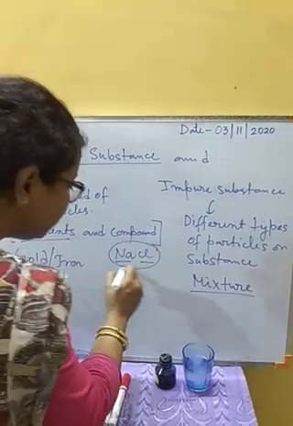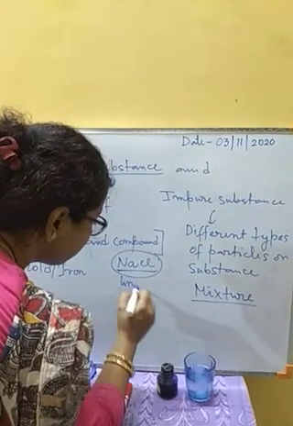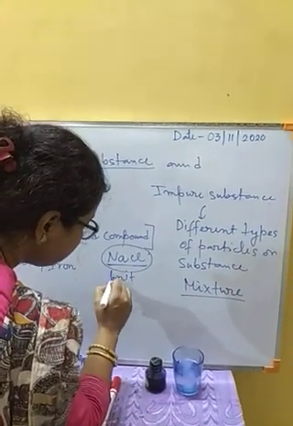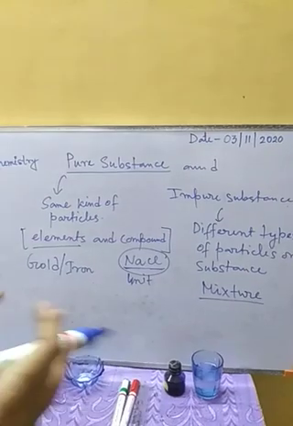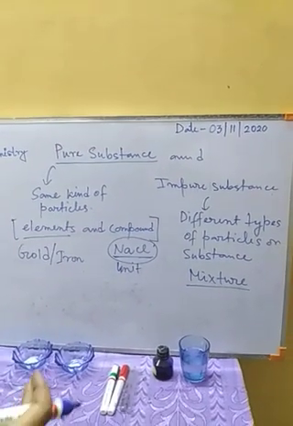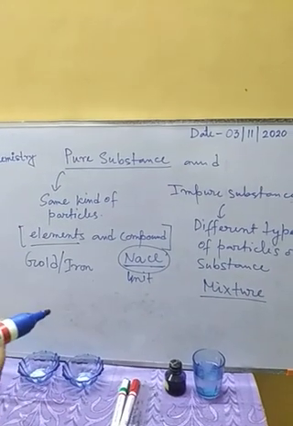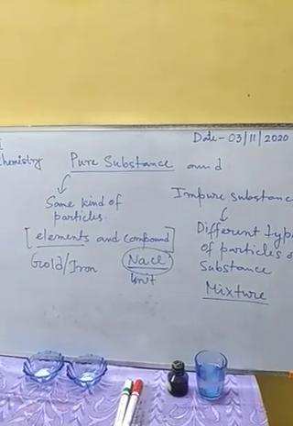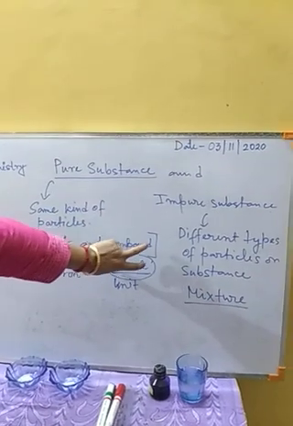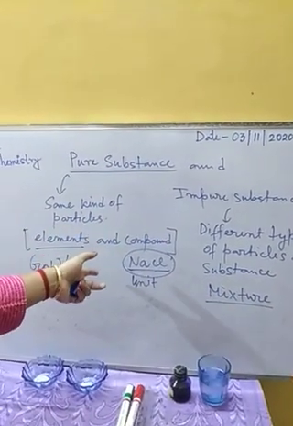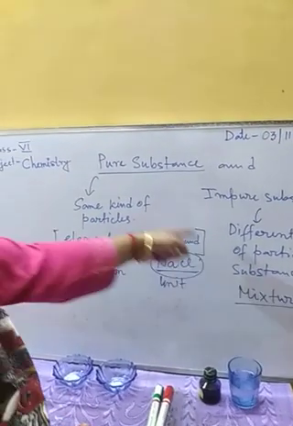We take this as a unit, NaCl. This unit only we are going to get in common salt, which means we are getting only one kind of particle, NaCl.